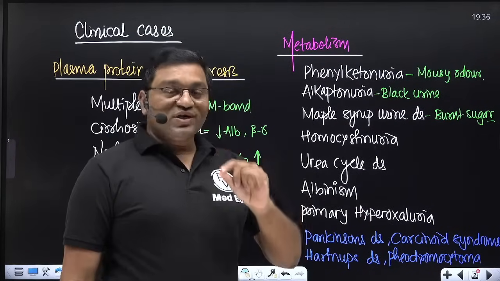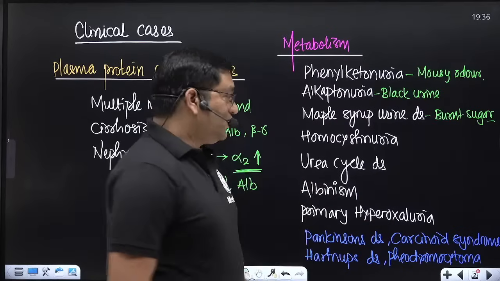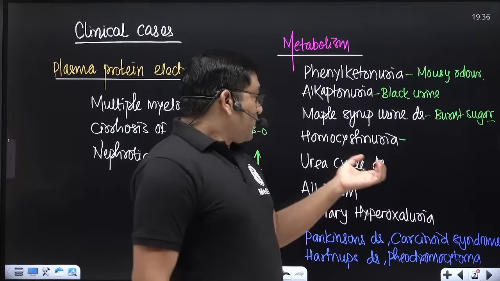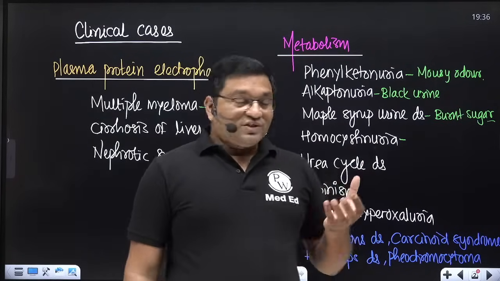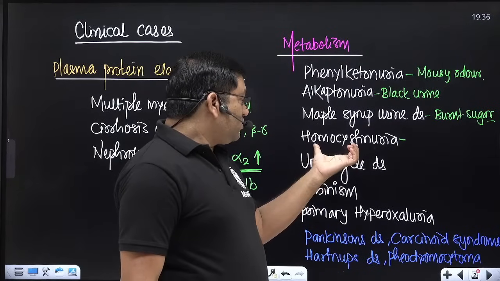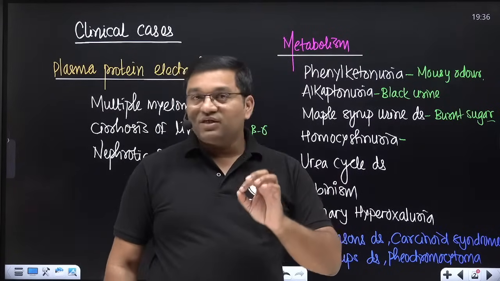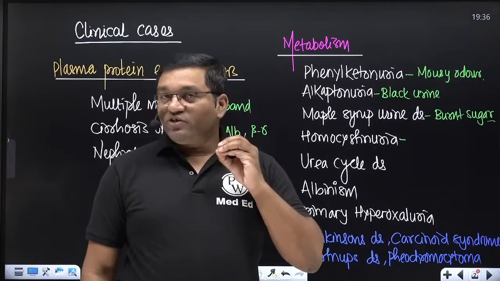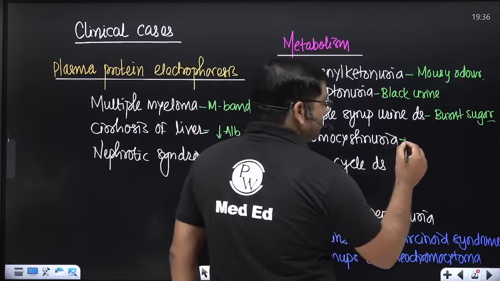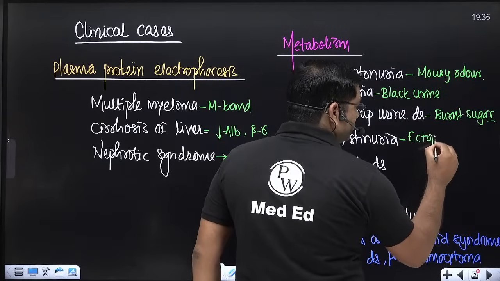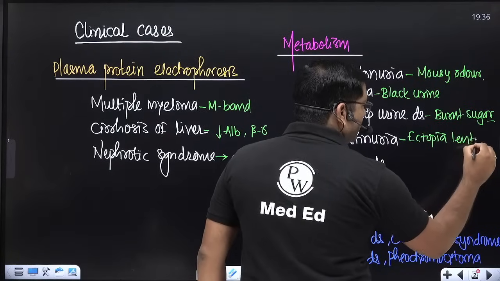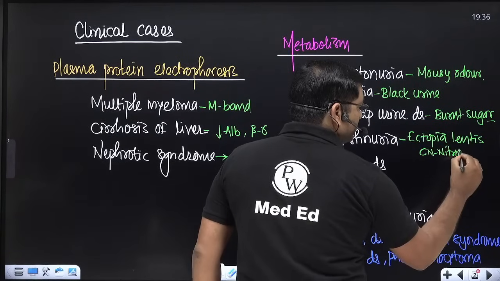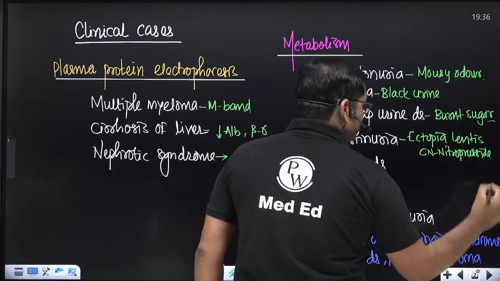Then homocystinuria, there is ectopia lentis. Ectopia lentis is known as subluxation of the lens. There is myopia, ectopia lentis, and long, tall stature. In homocystinuria there is classical subluxation of the lens, known as ectopia lentis, and the cyanide nitroprusside test will be positive here. So it is ectopia lentis, meaning subluxation of the ocular lens, and the cyanide nitroprusside test is positive for homocysteine.